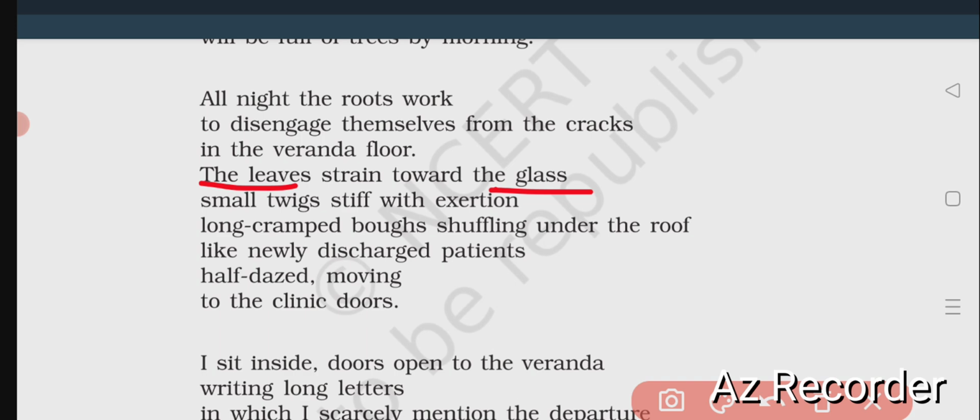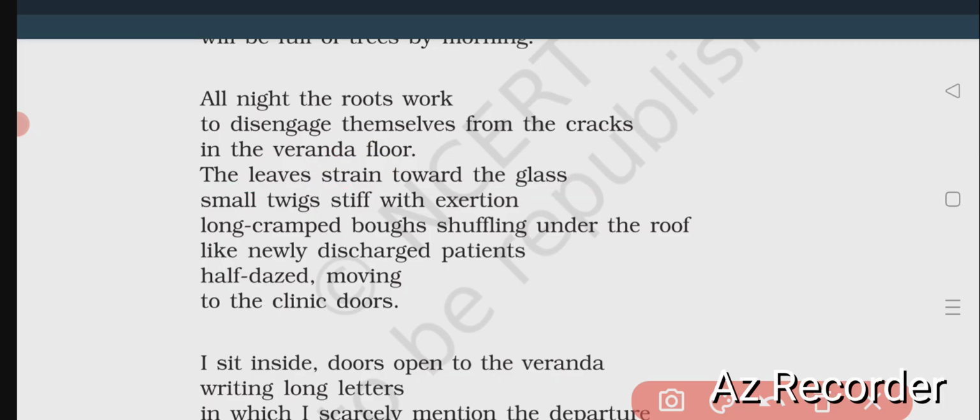The trees are getting more strained because they are trying to move. A lot of effort they are making. Strain means a lot of effort. The leaves of the trees are making a lot of effort to go towards the glass panes of the house or windows or doors or the walls. So they are making lots of efforts to go outside through these glass panes, through the window, through the walls, but all these are glass panes. So they are taking a lot of efforts to go outside.